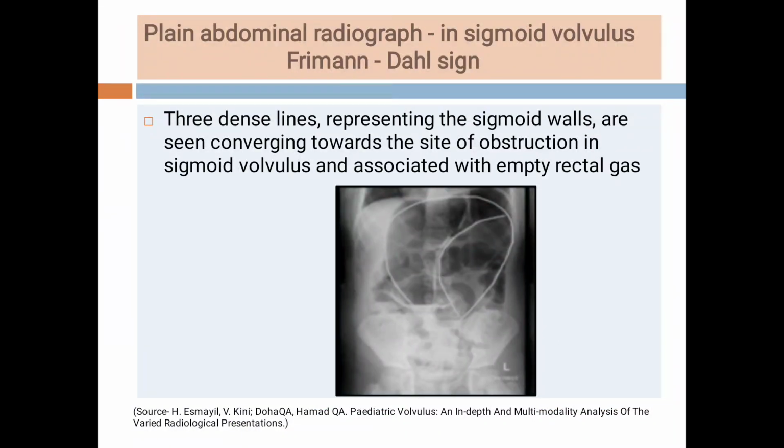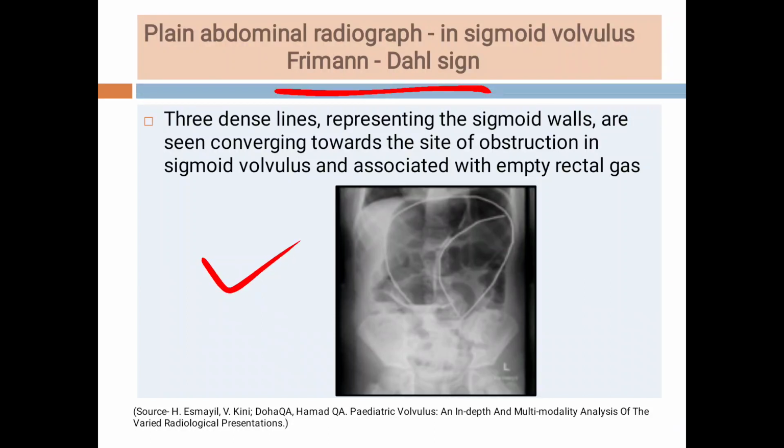Then students, in different books these other signs are described, but for your level, on plain abdominal radiograph you have to tell only the bent inner tube sign or coffee bean sign and the omega loop sign. Another sign is called the Frimann-Dahl sign.